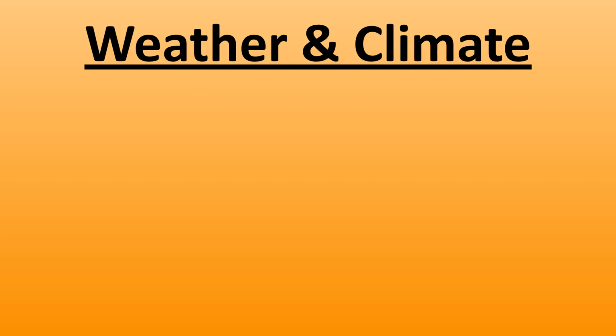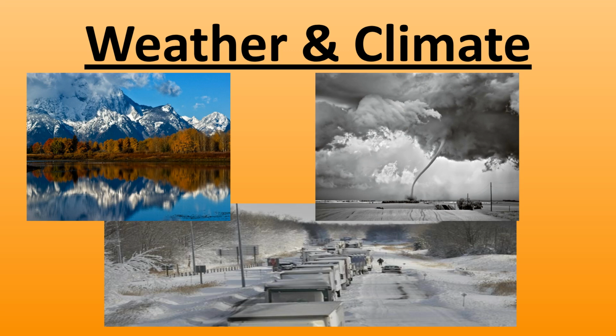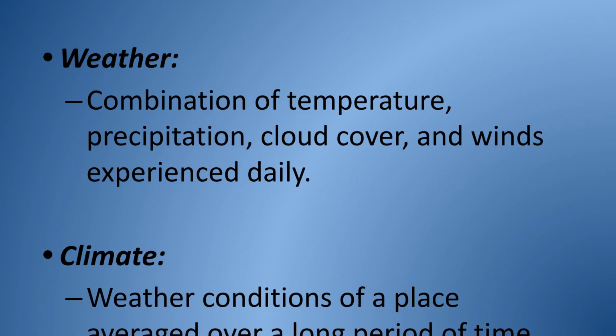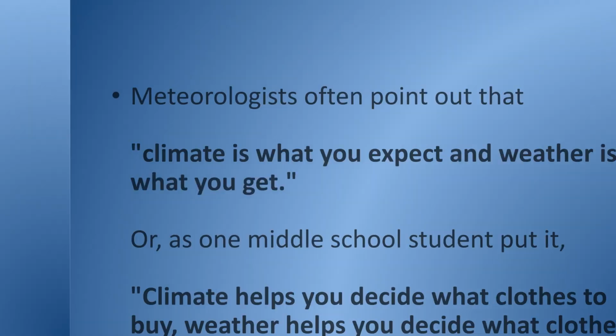Welcome to this video on the elements of weather and climate. Today, we will explore the factors that determine the atmospheric conditions around us. Weather is the daily combination of temperature, precipitation, cloud cover, and winds. Climate, however, refers to the average weather conditions of a place over a long period of time.